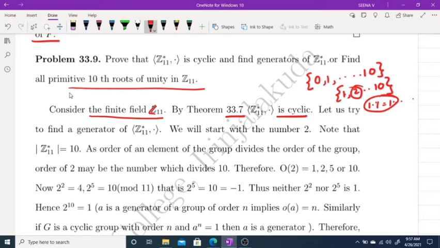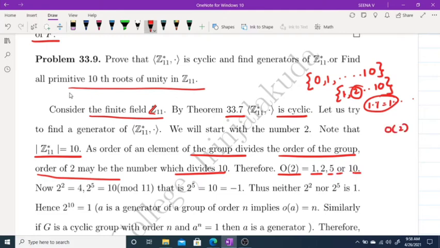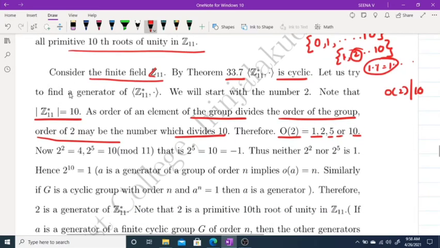Now the cardinality of Z11 star is 10. The order of an element of a group divides the order of the group. So the order of 2 divides 10. The only possibilities for the order of 2 are 1, 2, 5 or 10. So we are checking 2 raised to 1, which is equal to 2, and 2 raised to 2, which is equal to 4.